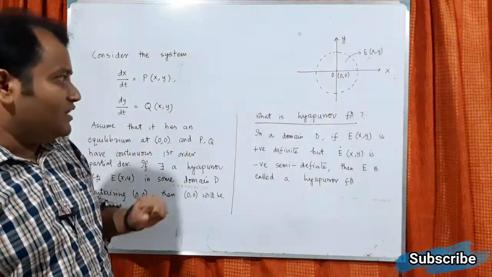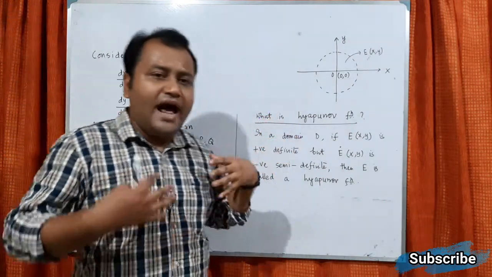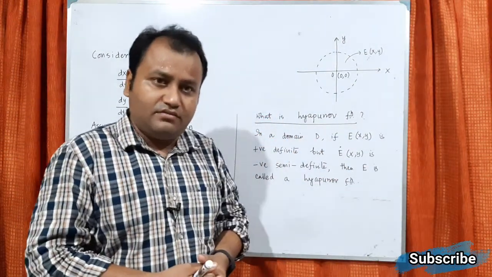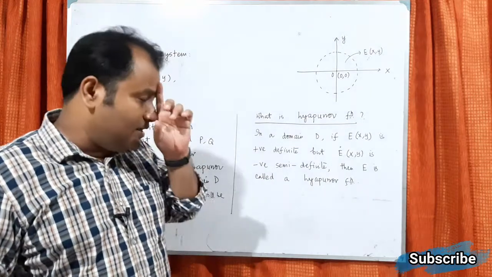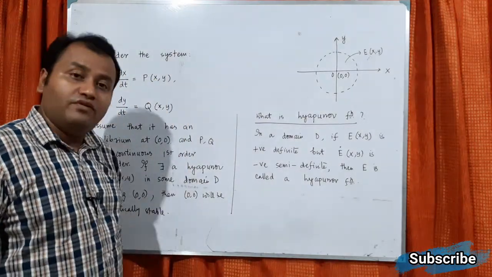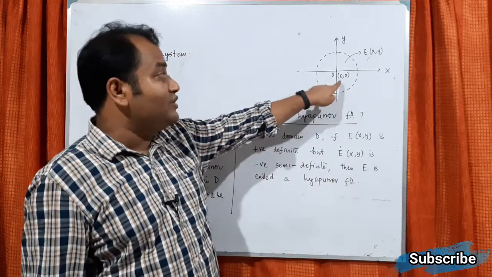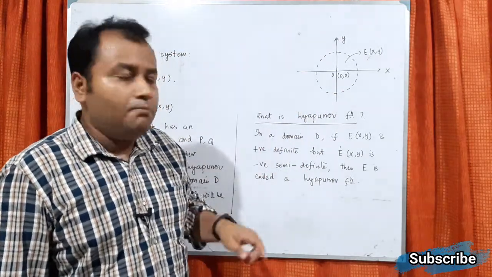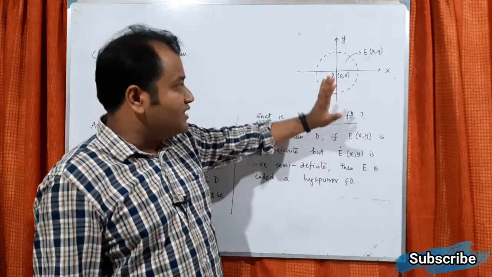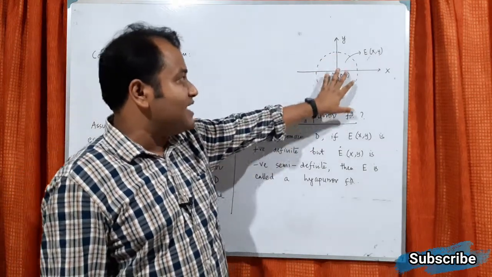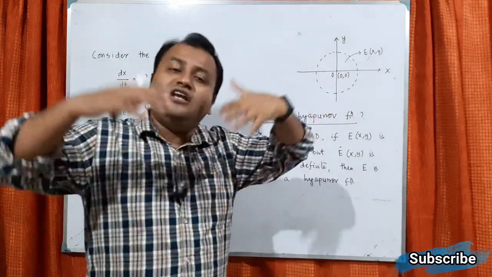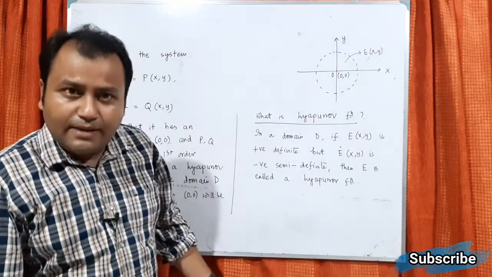Now suppose we are unable to get a Lyapunov function. It may happen. Then we can't conclude that this will not be asymptotically stable, because if a Lyapunov function exists we can say it is asymptotically stable, but there are infinite ways to construct a Lyapunov function.